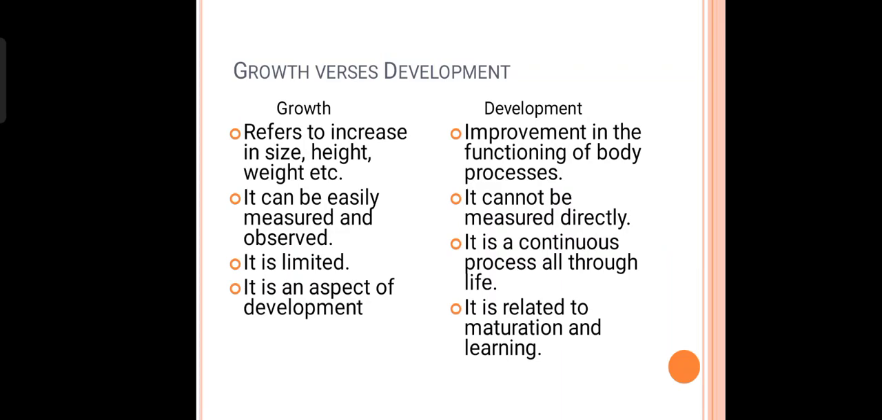Also, growth is limited, that is growth stops at the age of 18 years, whereas development, as I said earlier, is lifelong. It starts from birth and ends only when a person dies. And growth is an aspect of development, whereas development is related to maturation and learning. The more we mature and the more we learn, the more we develop.